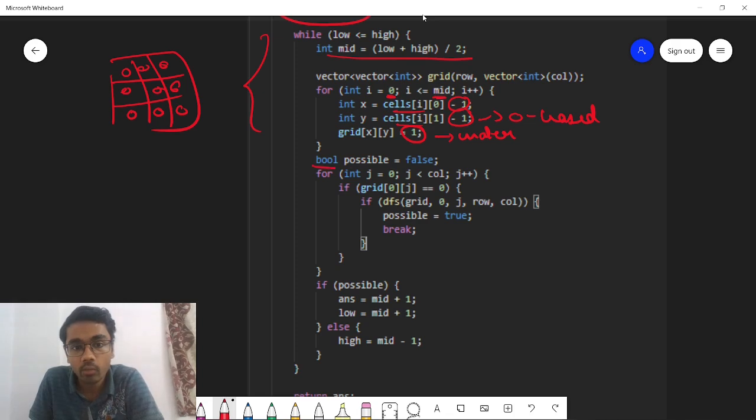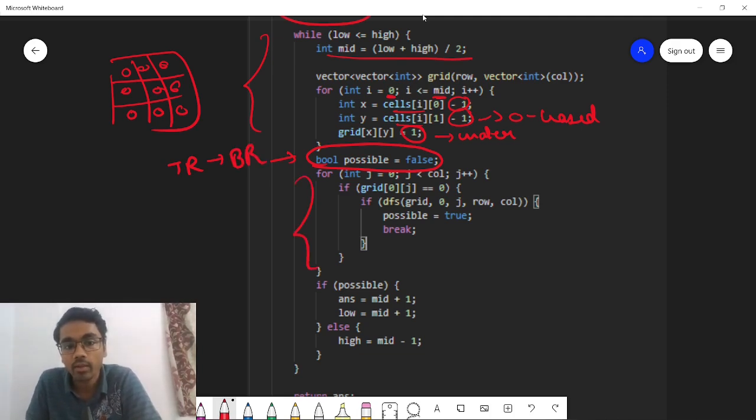Then we are taking a boolean variable possible, which will be initialized to false, that I have shown you in that explanation part, if it is possible or not. So this is the same variable which will tell whether it is possible with this particular mid value to reach from top row to bottom row or not. So then we are applying the DFS thing.